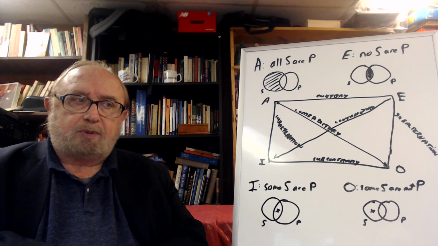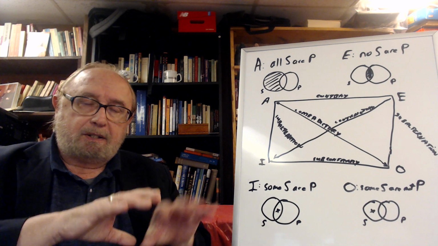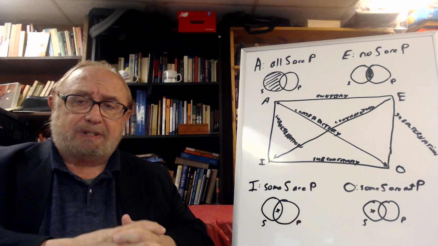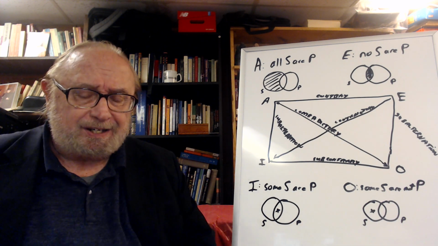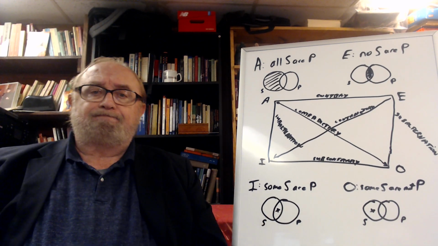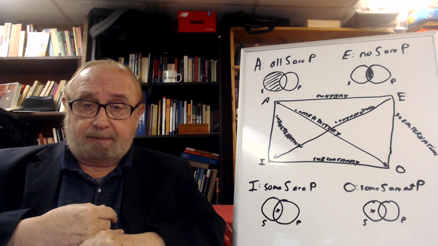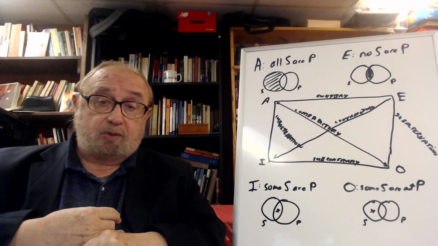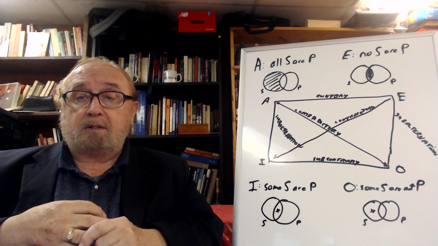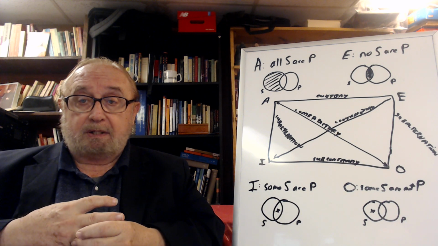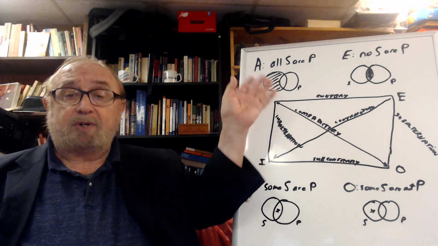Now, when philosophers or logicians are thinking about these categorical propositions, they're basically concerned with three attributes of these things. Number one, quantity. Are they universal or are they particular? The A and the E are universal statements.